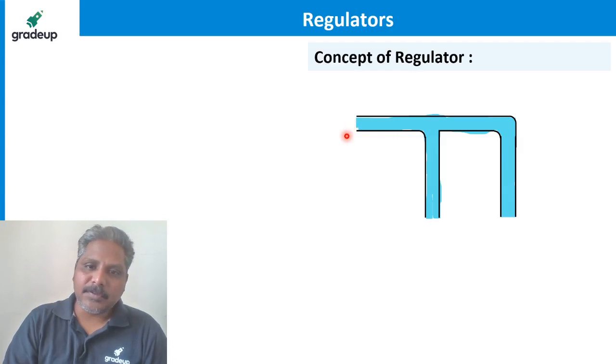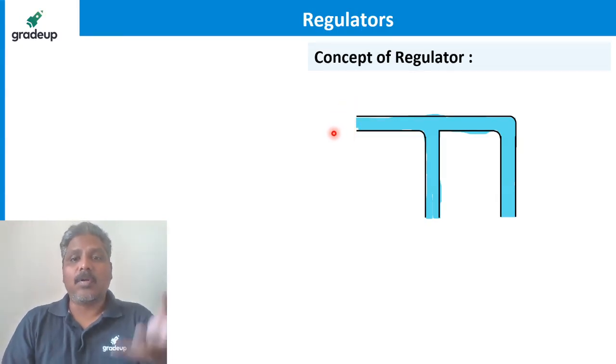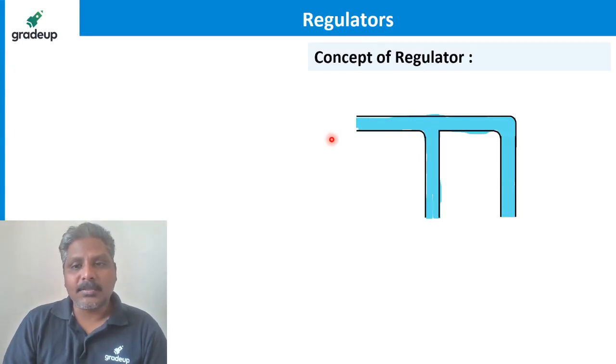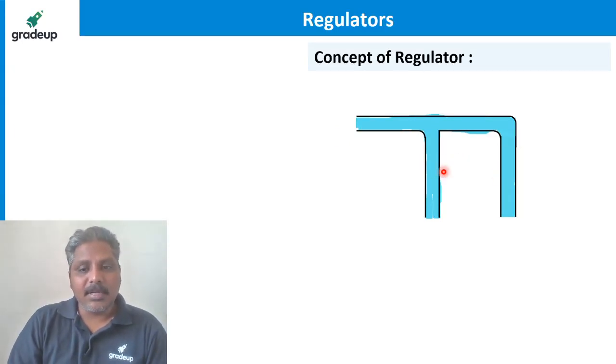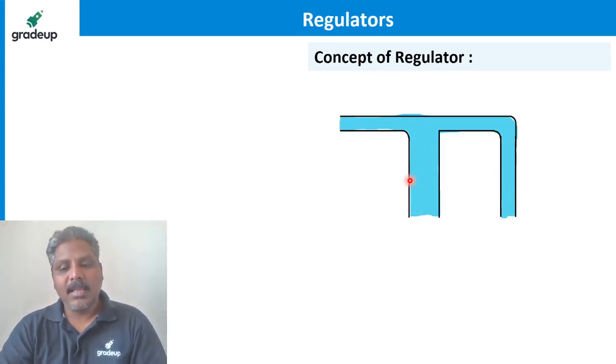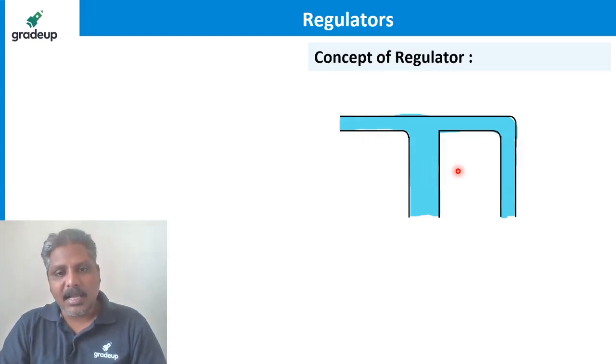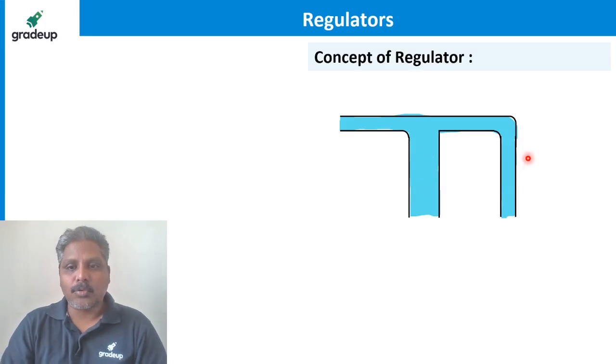Now suppose this water supply is much higher, more water is coming. To keep the amount of water here constant, this diameter has to increase much higher, maybe like this. So the more water supplied here, the larger the diameter of this pipe, so that the amount of water flowing here is constant.